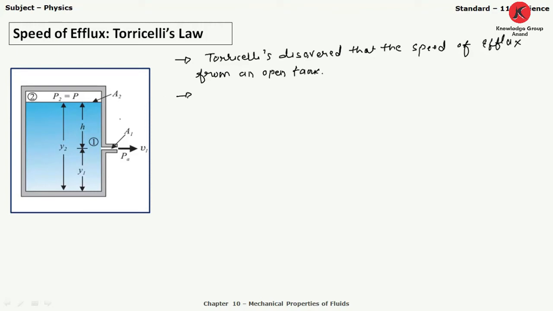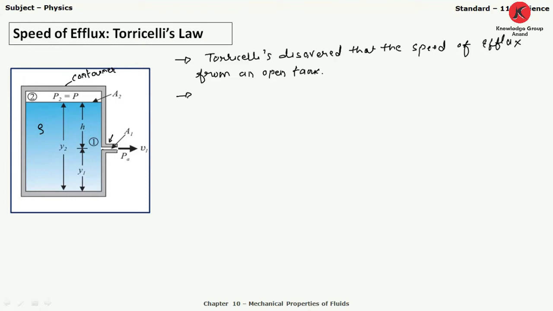What we have here is one container, which is filled with fluid having density rho. One small hole is provided over here, from which fluid comes out with velocity v1, and the fluid at the top is in direct contact with air.